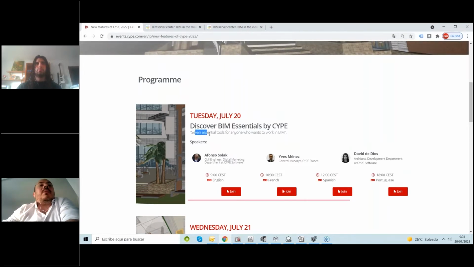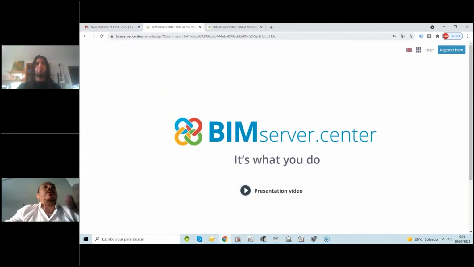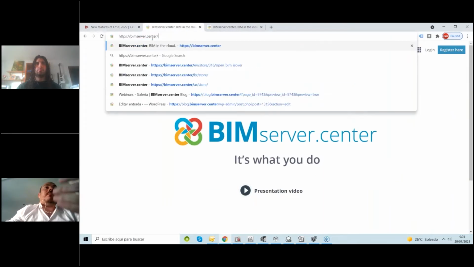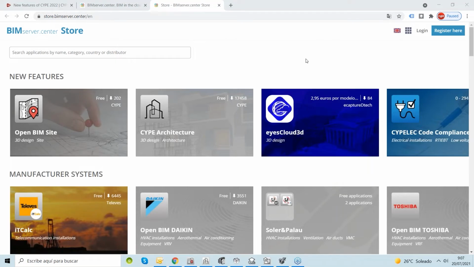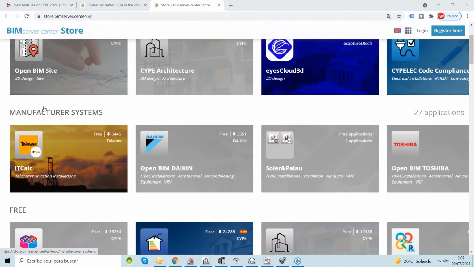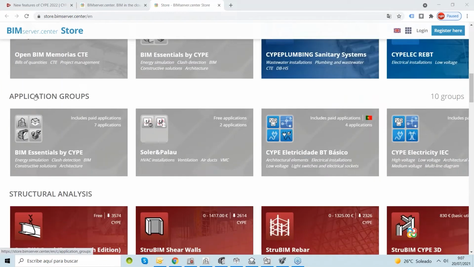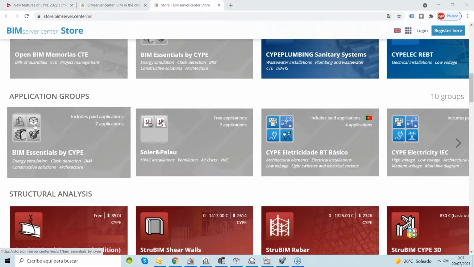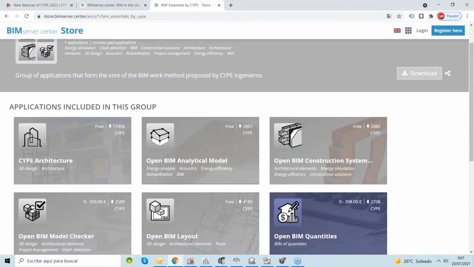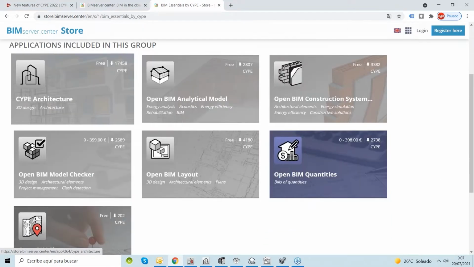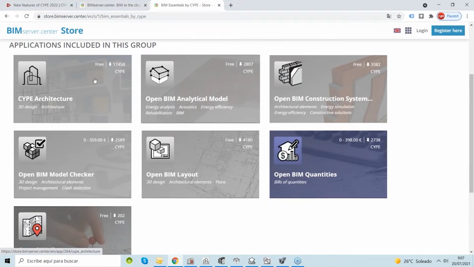So these 7 applications, where can we download them, and what are they? To do that, you use the BIMserver.center platform. You can look for that on Google. You can download these applications, and which applications are we talking about? Here we are at the BIMserver.center store, and we have different categories of applications here. So new features, manufacturer systems, and there's a place here that we call the application groups, and here we can find the BIM Essentials by CYPE. So 7 applications, as I said before, that can be used by any professional to develop a BIM model.